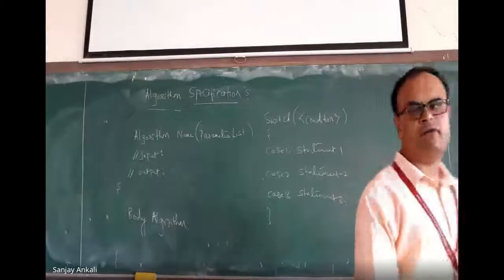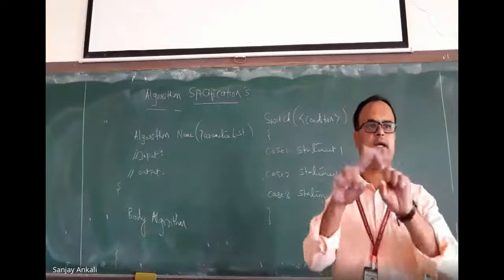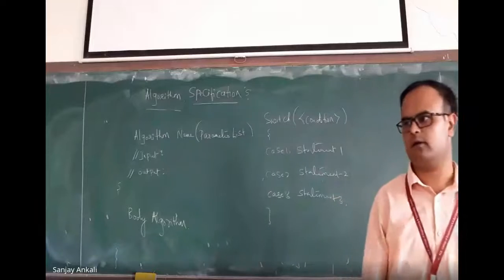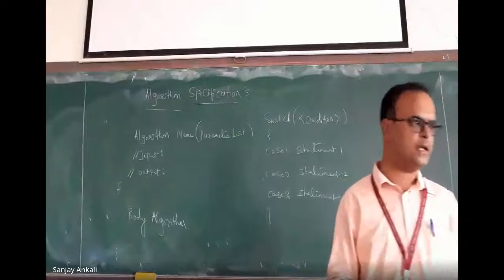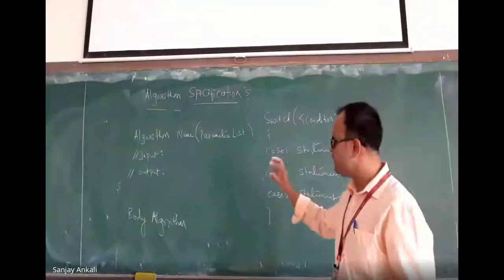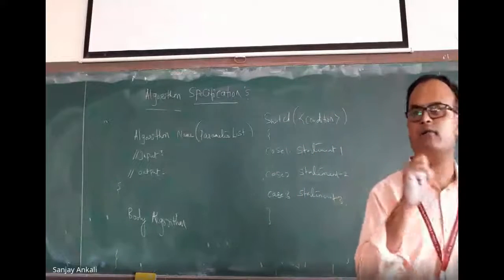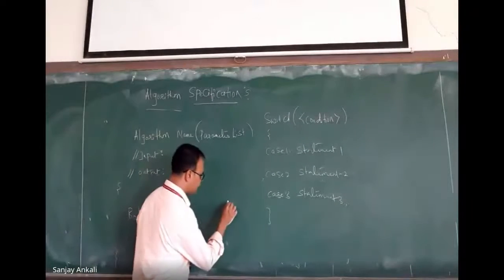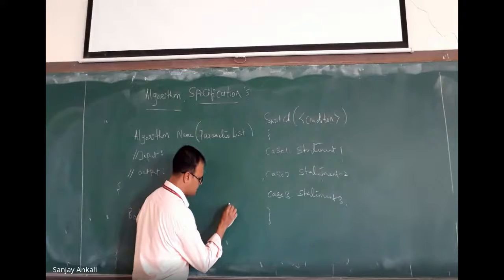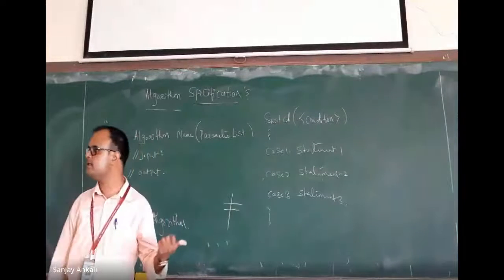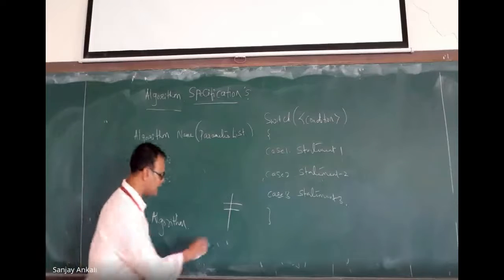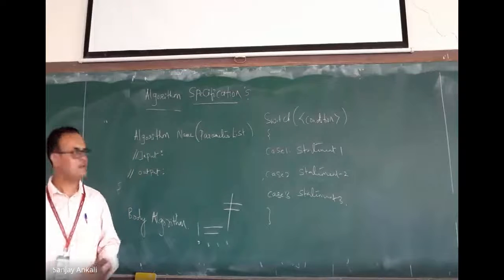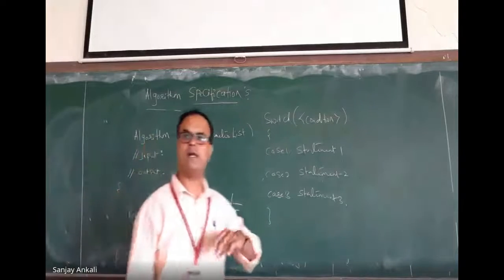What is the next one? How to access a value of an array? How do we access it? We write brackets instead of square brackets. That's all. Okay. If you use square brackets also, nothing. Usually, whatever syntax we have seen in C language, if you are able to write that, that is also okay. I told you that we can use C. If I write like this also, no problem. What is this? Not equal to. Okay. If you write like this also, no problem. Okay. So these are the standards we have to maintain while writing the algorithm.